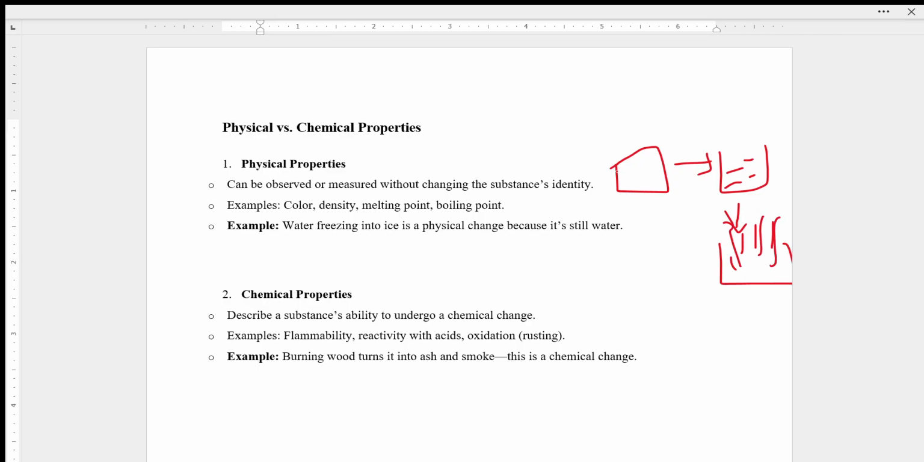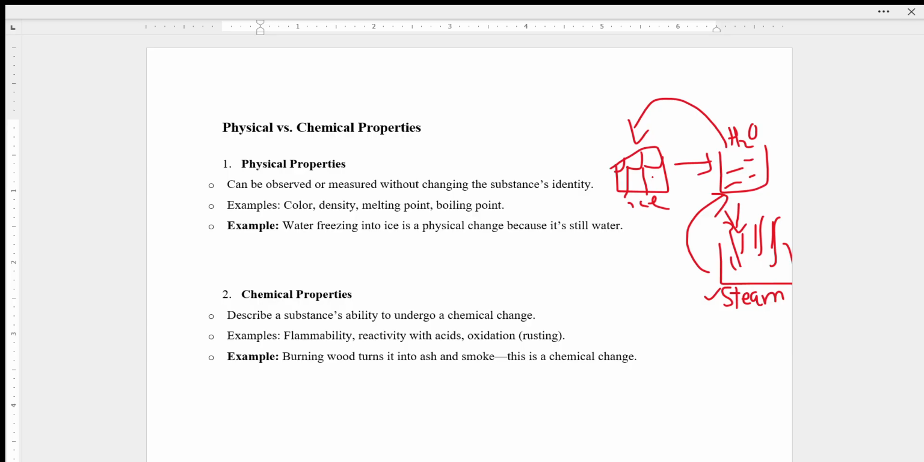So all these changes, this is ice and this is liquid water and this is steam. These are physical changes. You can reverse it. For example, if you reduce the temperature of this steam, it can go back to the liquid state. And if you reduce the temperature even more, it can become ice cubes. So that is why it is a physical change.